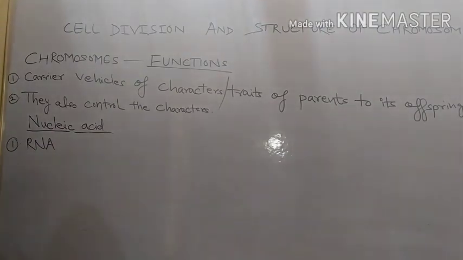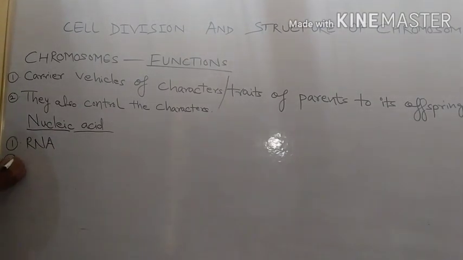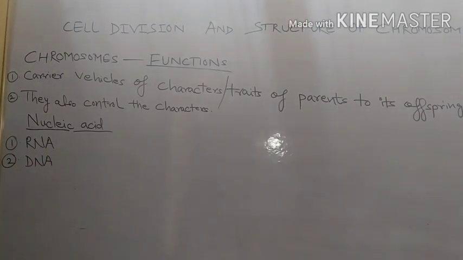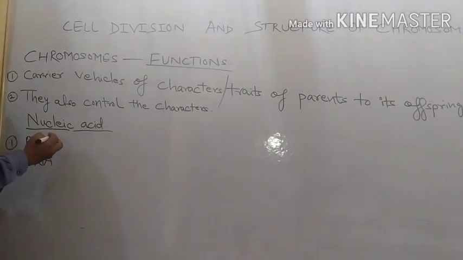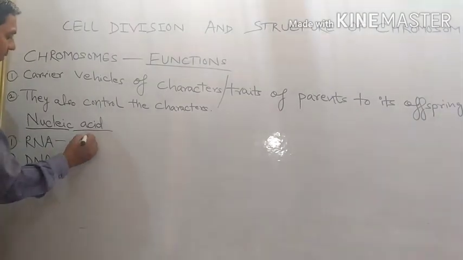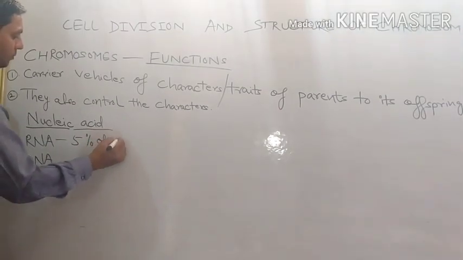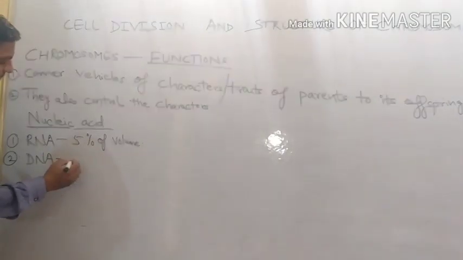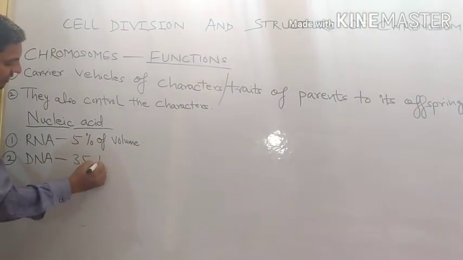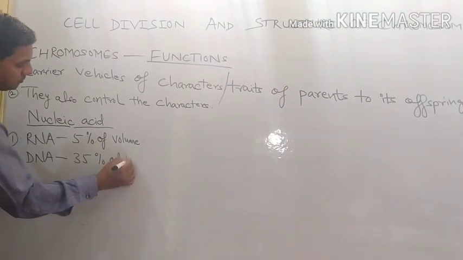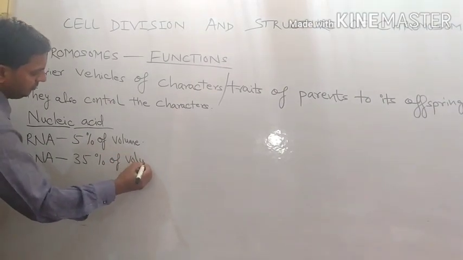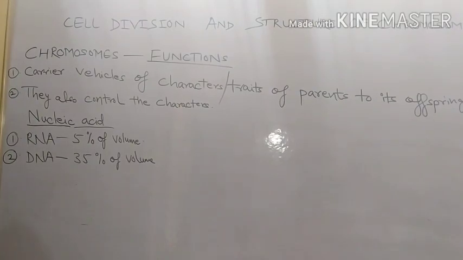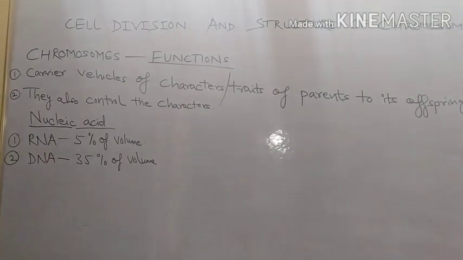RNA is ribose nucleic acid. Second is DNA. I have told you again and again, RNA is 5% by volume, DNA 35% by volume. So DNA is more as compared to RNA.